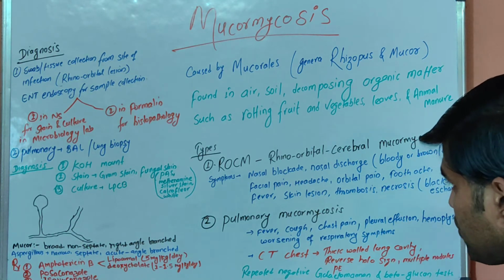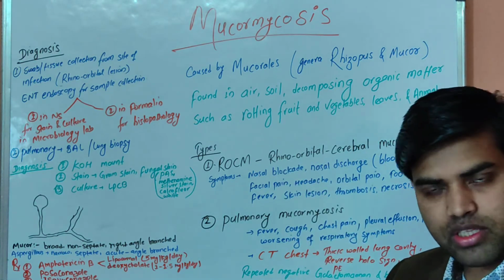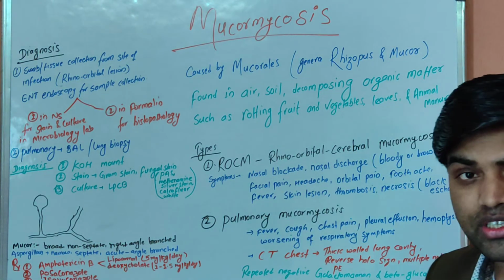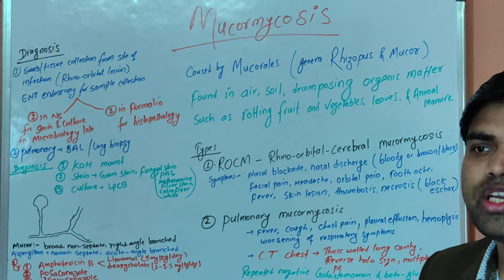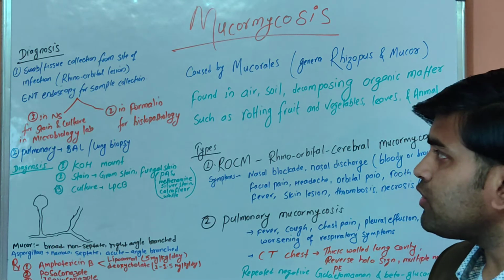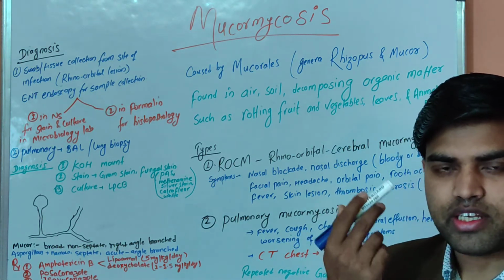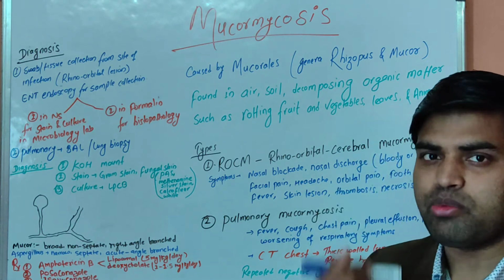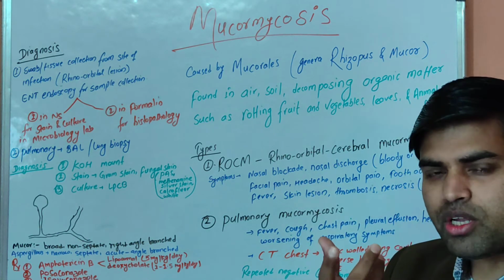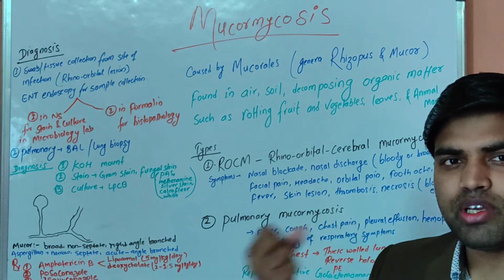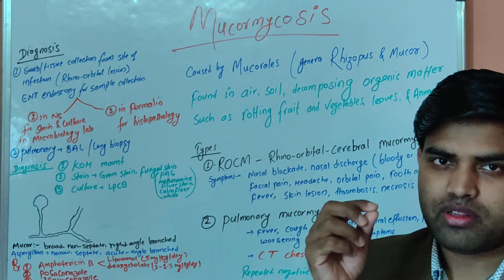Okay. So now, coming to where this is found, how it can present inside you: there can be rhinoorbital cerebral mucormycosis or pulmonary mucormycosis. Now, how can it be diagnosed in the lab? Usually the doctor, mainly the ENT surgeon or ophthalmologist, where the disease has spread. If you are talking about rhinoorbital cerebral mucormycosis, then the ENT surgeon or ophthalmologist, if your eye is infected, needs to remove the infected tissue. But first we have to think of taking a sample to diagnose.